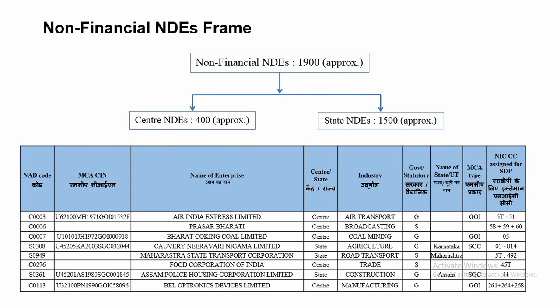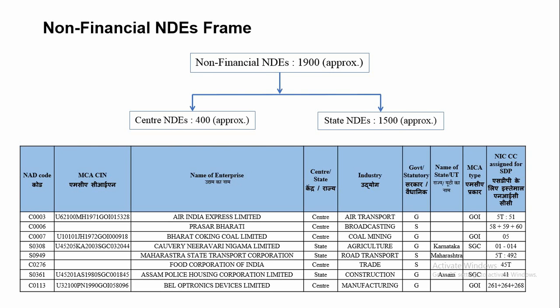Letters are sent to AG offices located in different states as they conduct statutory audit of all the public sector enterprises. The NAD sends the list of enterprises maintained in the frame, and the AG offices are requested to provide details of additional enterprises. Deletion from the list of NDs can happen due to two reasons.